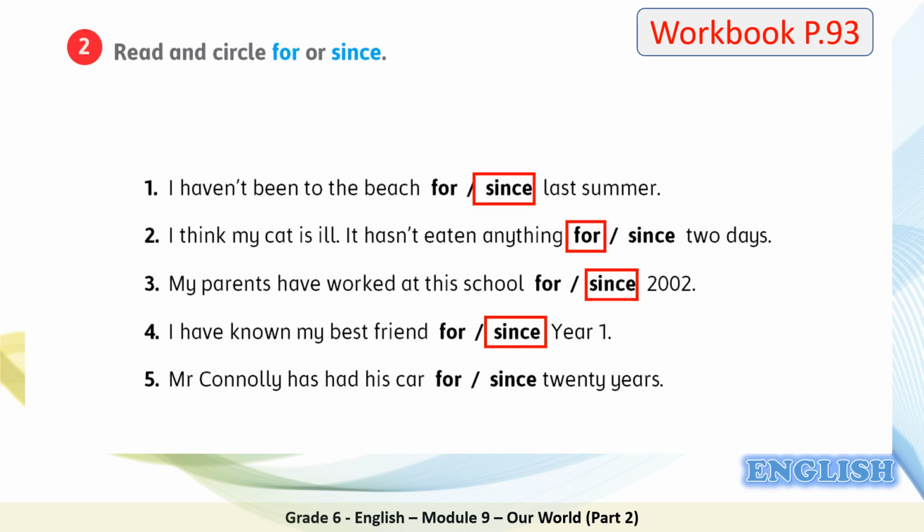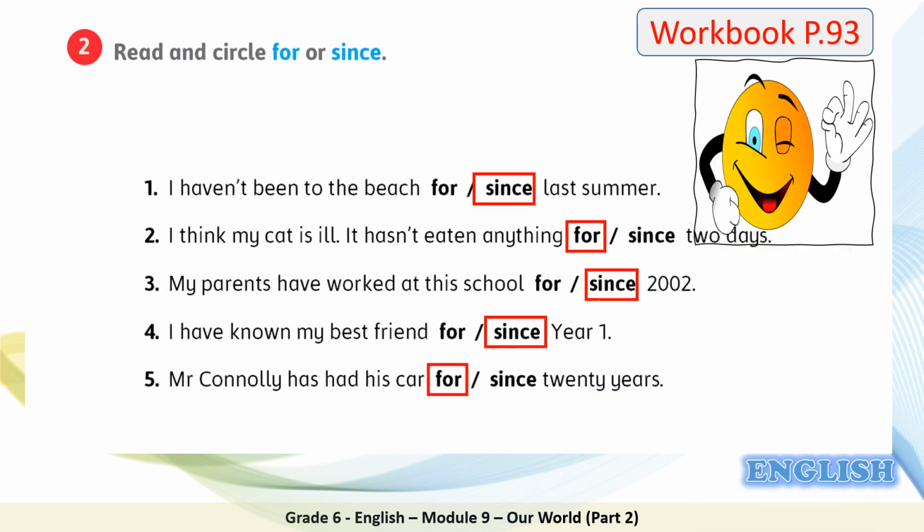Number 5, Mr. Conley has had his car for or since 20 years. It's a period of time. 20 years is a period of time. So the correct answer, of course, is for. Well done, everyone. Good job.